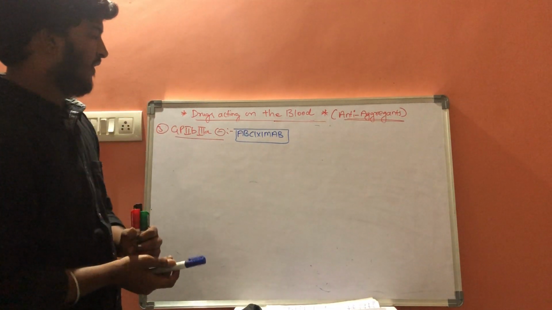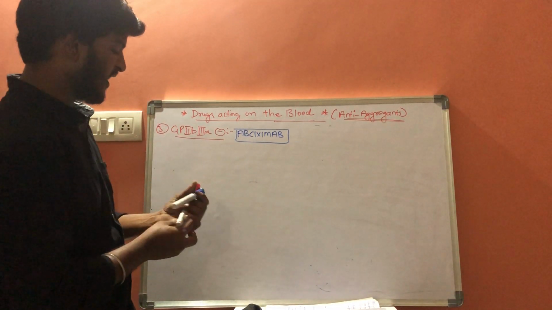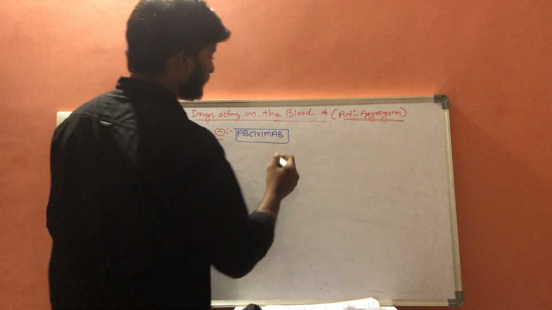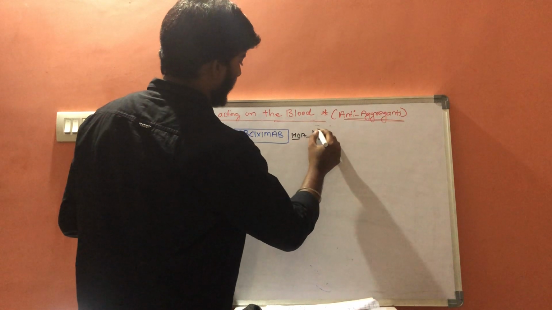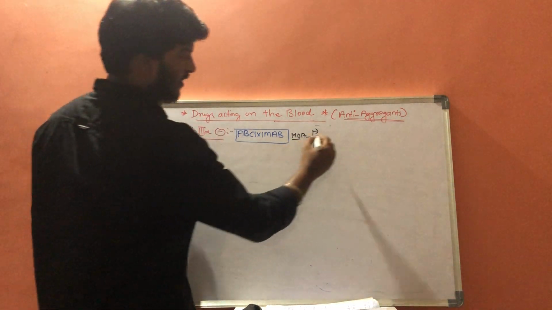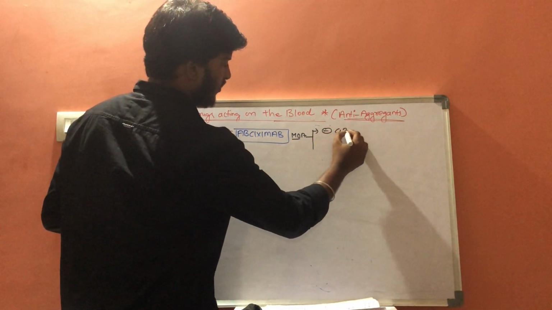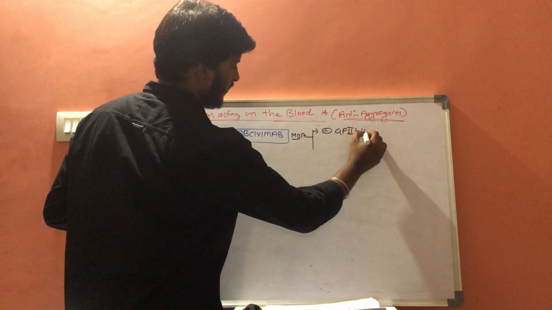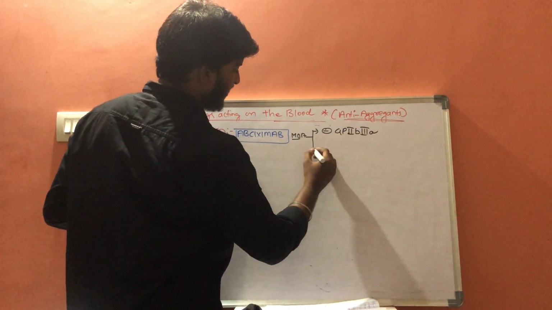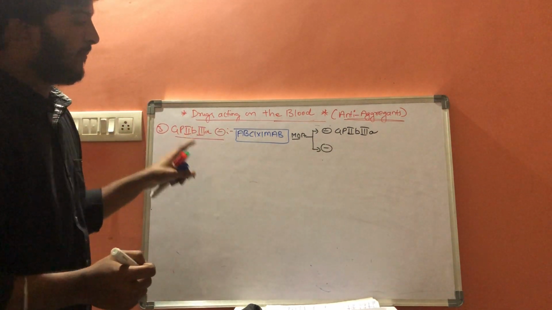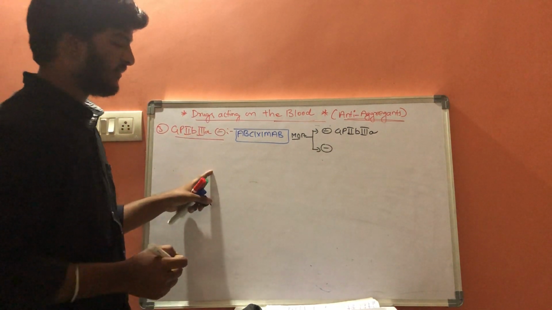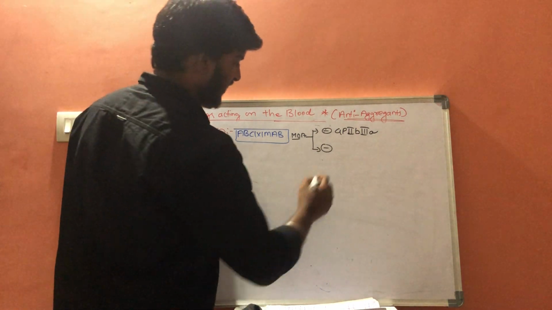So what is the mechanism of action? They have two actions. One is they block the glycoprotein 2B3A protein, and they block one special protein within our blood, like vitronectin.